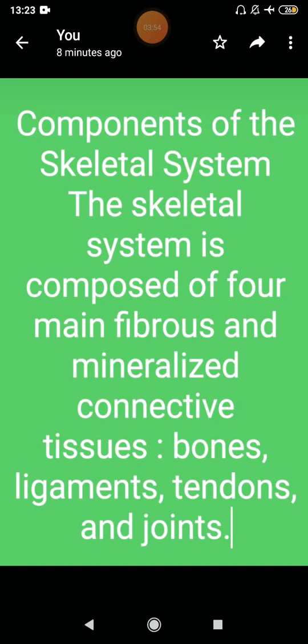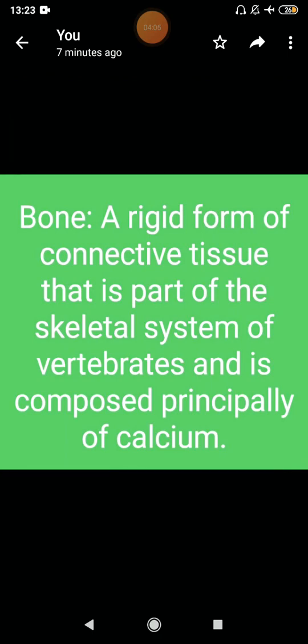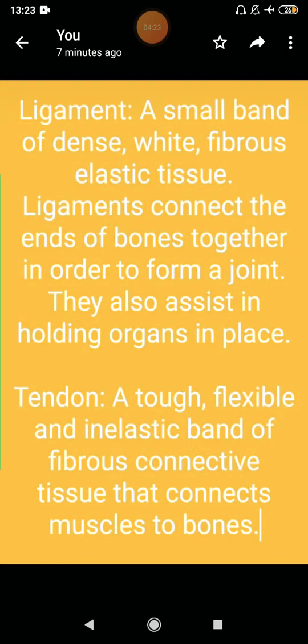So what are the main components of a skeletal system? It is composed of 4 main connective tissues, that are bones, ligaments, tendons and joints. What is bone? Bone is the rigid form of connective tissue that is part of the skeletal system of vertebrates and is composed mainly of calcium, a connective tissue made of calcium, which helps the whole body organs to get connected.